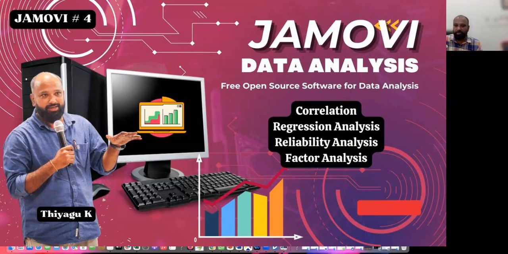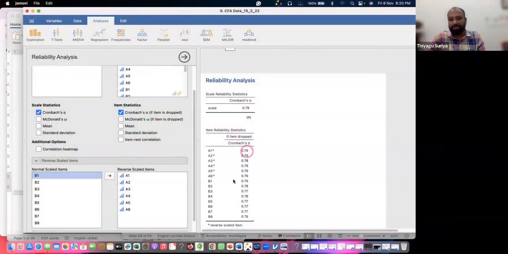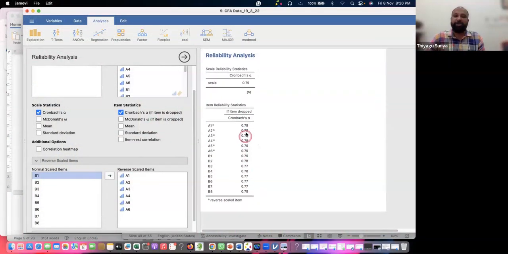Now you can see the Cronbach alpha value increasing, because it automatically accounts for these variables being somewhat negative. Now my Cronbach value is 0.79, and all the item values are less than 0.79. That's the reason there is no need to delete any item. If any item showing